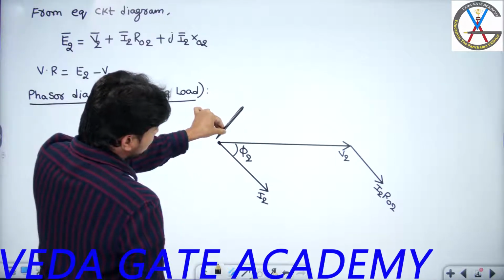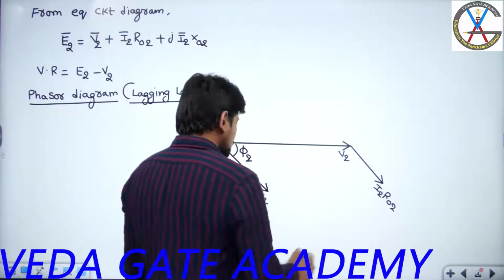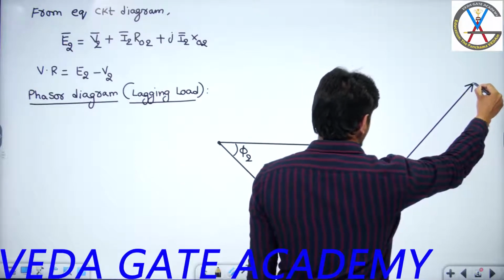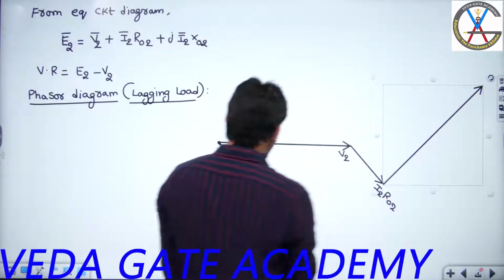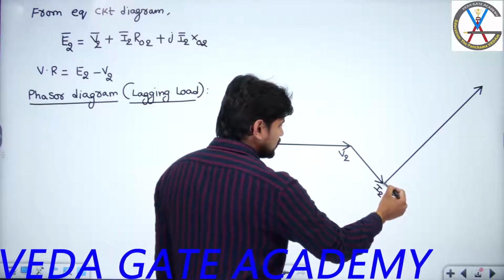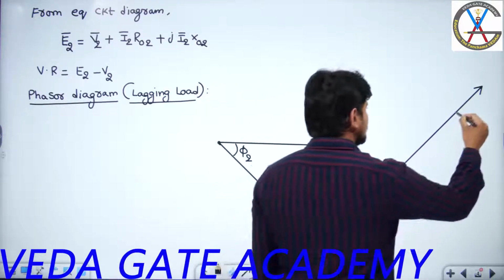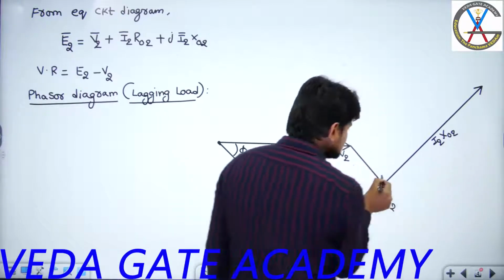Now this particular phasor you have to add from the tip of I2 R02. So now I am going to add it from here, and you have to maintain the angle between I2 R02 and this phasor at 90 degrees. So this is my I2 X02. And what is this angle, guys?